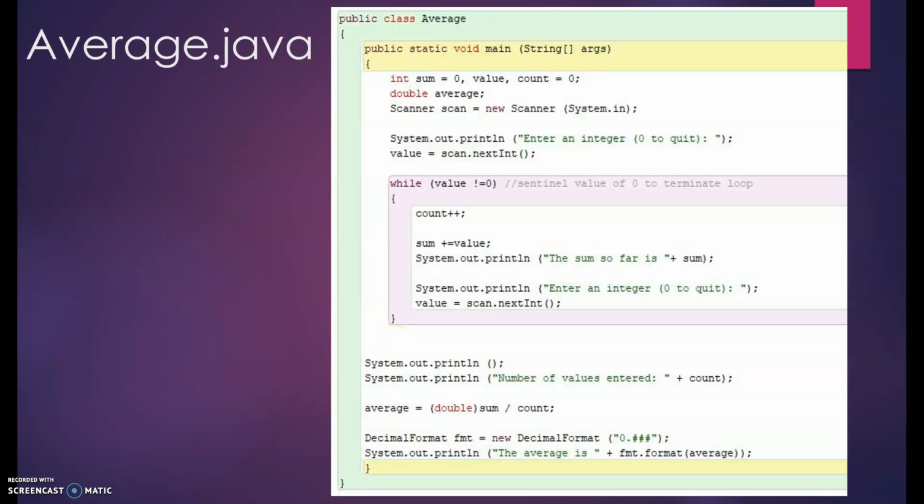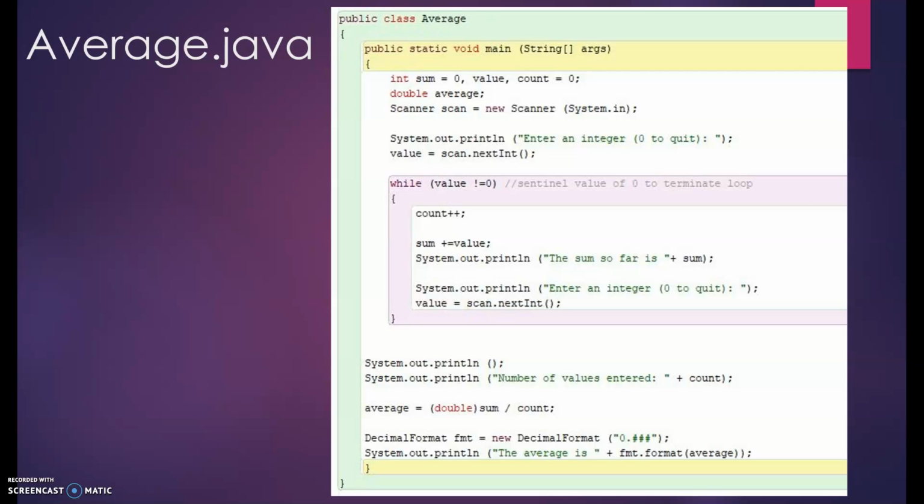Let's look at another example. This is the average program. The average program shown here reads integer values from the user, adds them up, and computes their average. We don't know how many values the user may enter, so we need to have a way to show that the user is done. In this program, we put 0 to be the sentinel value, which is a value that shows the end of the input, the way a sentinel stands guard at the gate of a port or the perimeter of an army's camp. The while loop continues to process input values until the user enters the 0. A sentinel value must always be outside the normal range of the values entered.